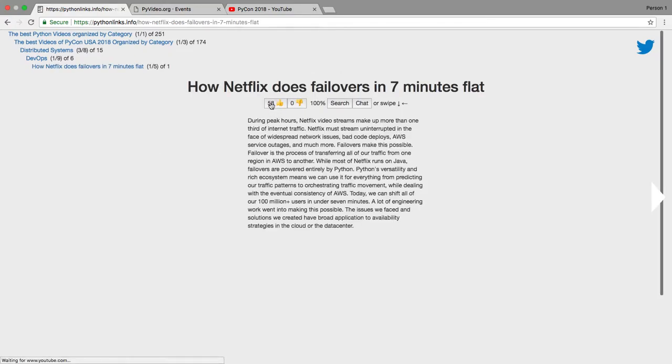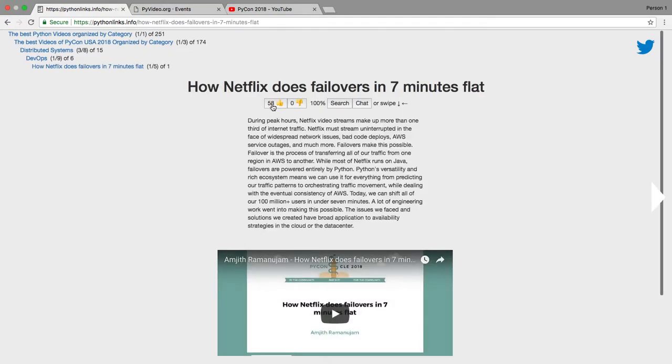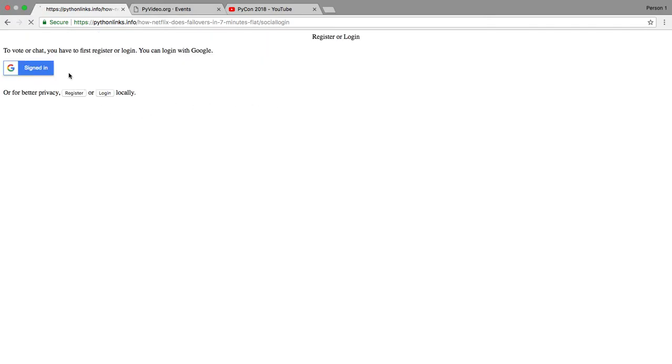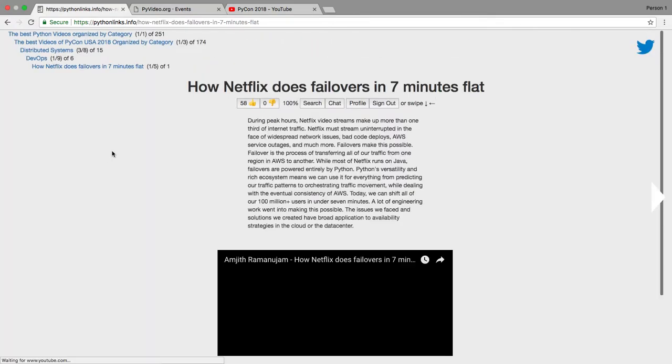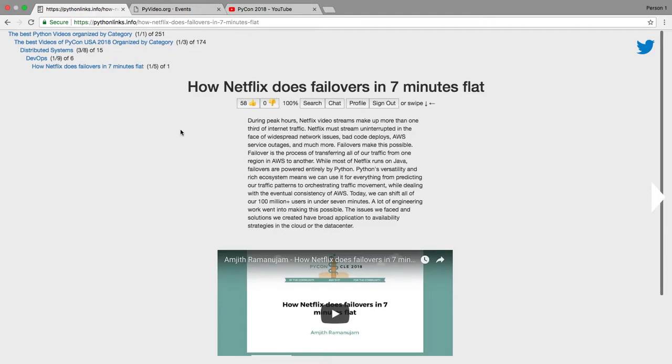It's very important that people vote for these talks because that's how we know which are the good ones. So when you vote, you have the option of logging in either with Google or locally, and you have to click the first one, which is give me permission to process your information to run this server. If you'd be so kind as to click the next one, which is let me help you get a better job, or if you're looking for good Python developers, click the third one. I'd really appreciate the support. That's what pays for this website. You click it, it registers you, and now you can see that you've got options. You can edit your profile, you can sign out.